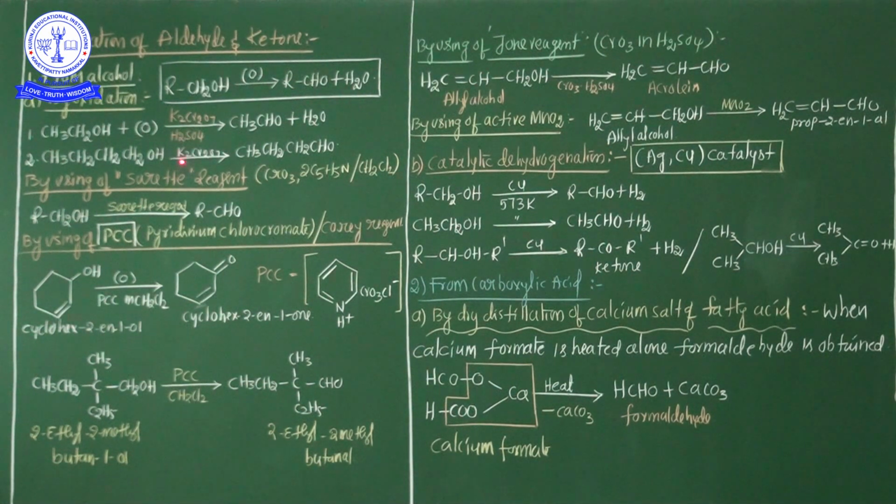But my dear students, an important point: in this preparation method from alcohol, different types of reagents are used. See here, Sarett reagent, PCC reagent and Jones reagent. Different types of reagents are involved in this oxidation process whenever you prepare aldehydes and ketones with the help of alcohol.